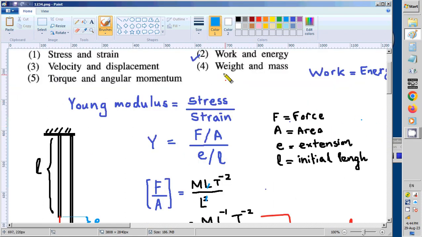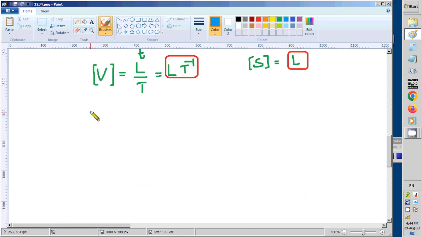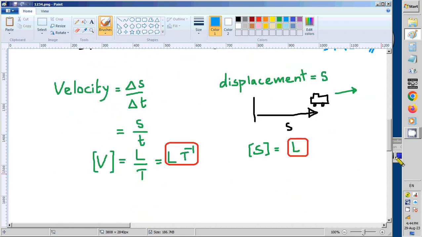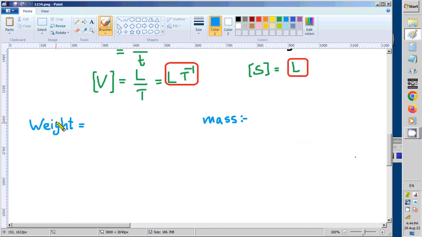Children, now let us take this fourth one, weight and mass. What is weight? Weight is the gravitational force. We write W, or sometimes F, where F equals m g. Weight is equal to m times g, where m is the mass.